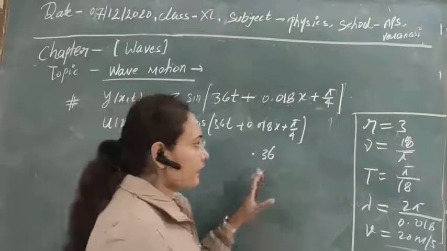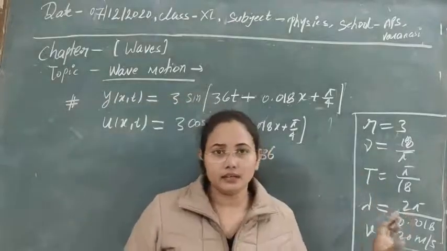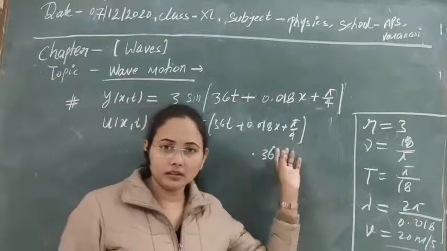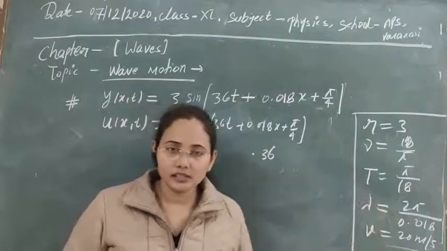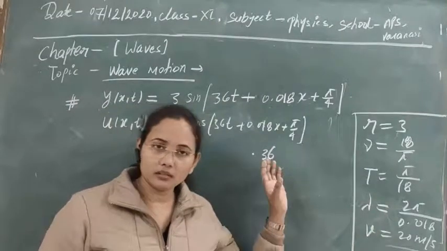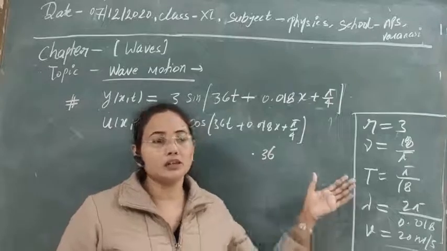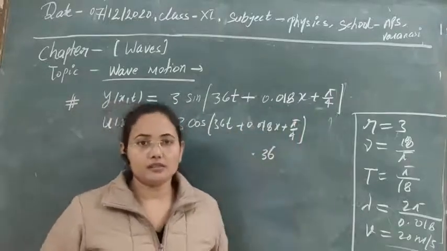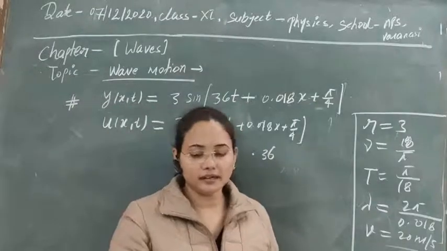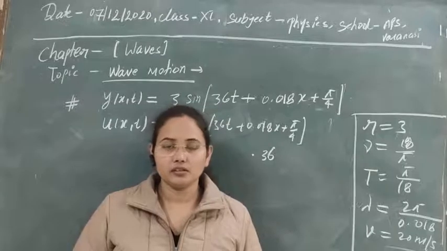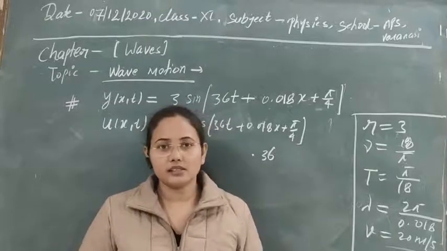If all these factors are clear to you, then let's end the class here. Solve the numericals on the basis of the standard wave equation and the properties that we have discussed here. You can calculate all these properties with the help of this comparison method. So try to solve these and try to understand the concept of waves and particles executing simple harmonic motion. Let's end the class here. In the next classes we will see the next topic.